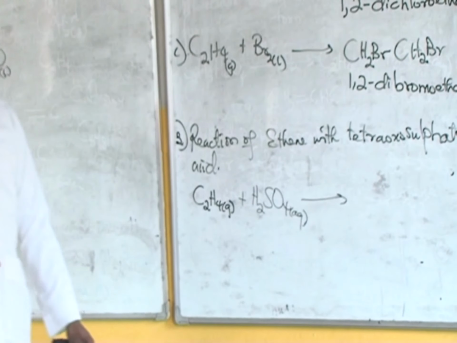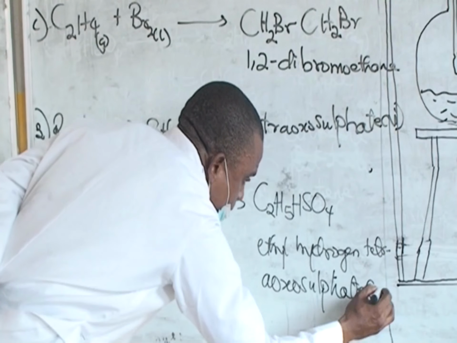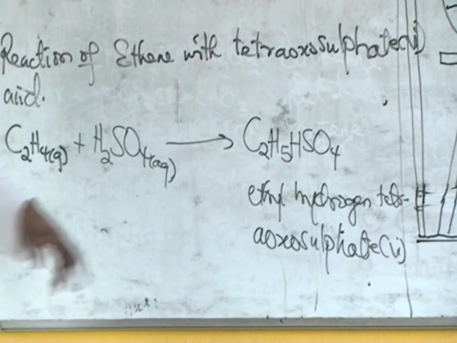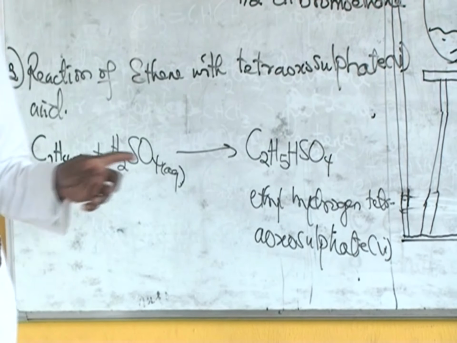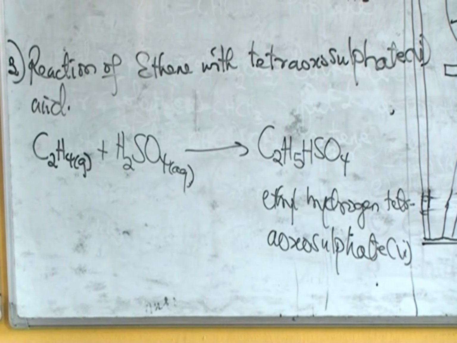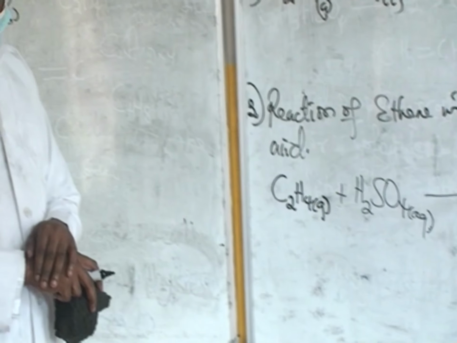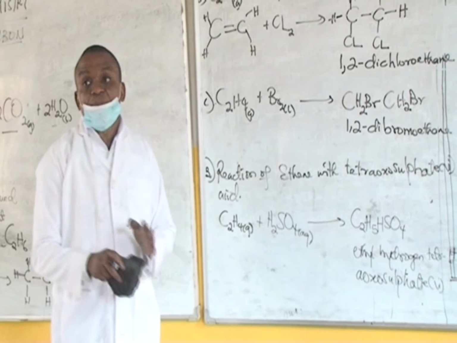The compound that will be formed first is an ester we call ethyl hydrogen tetraoxosulfate 6. Now interestingly, we've seen this compound before in the preparation of ethene when we reacted ethanol with H2SO4. This compound was formed, and at the end of the day we had ethene as a product.